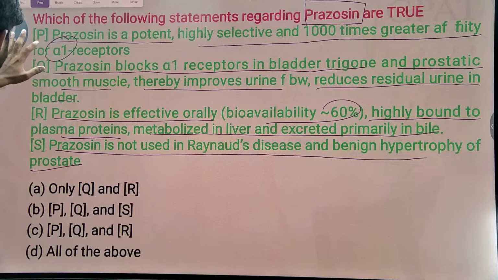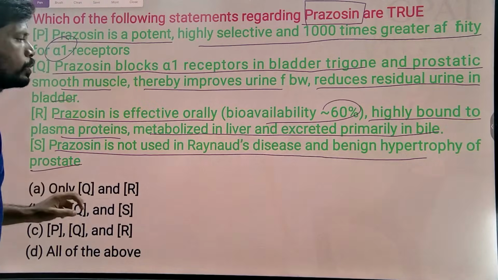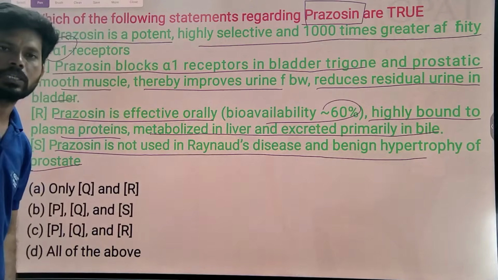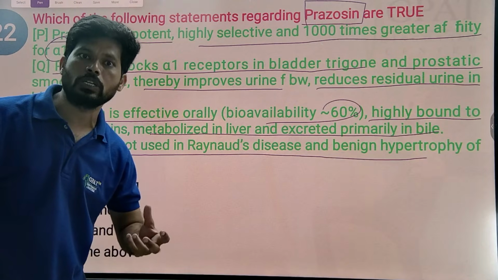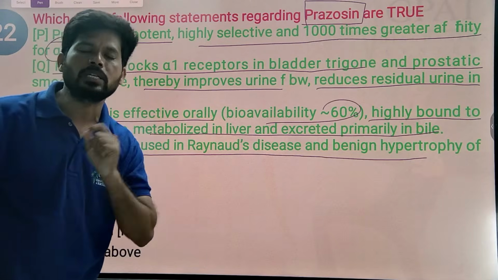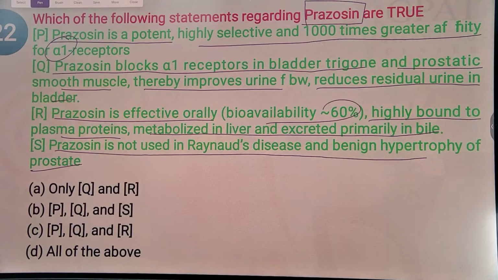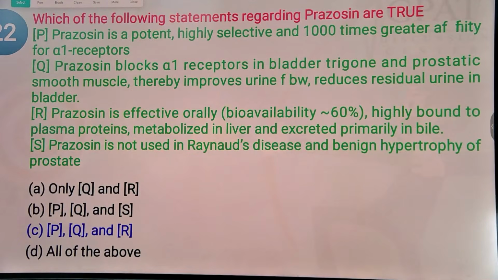But prazosin is used in Raynaud's disease and benign hypertrophy of prostate. It is used in benign prostatic hyperplasia as well as Raynaud's disease. What is Raynaud's disease? Due to excess vasoconstriction, there is a decrease in blood supply to the end parts of the body. That is Raynaud's disease. In that condition, these alpha blockers are useful. So remove option S, and PQR is correct.